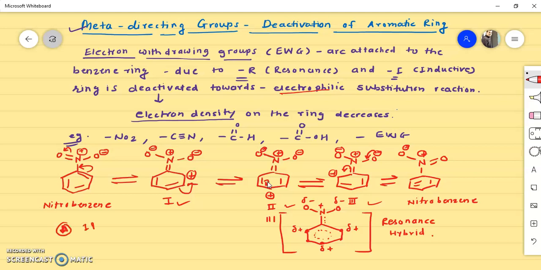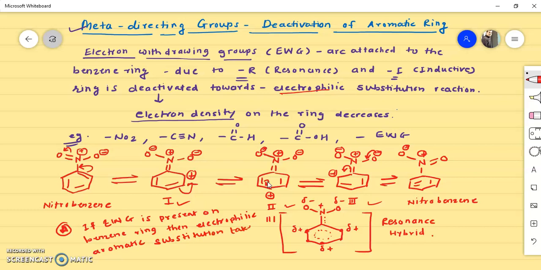Remember, if an electron withdrawing group is present on the benzene ring, then electrophilic aromatic substitution takes place at the meta position.